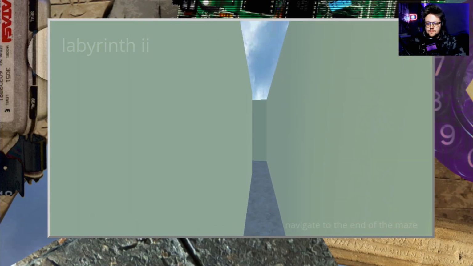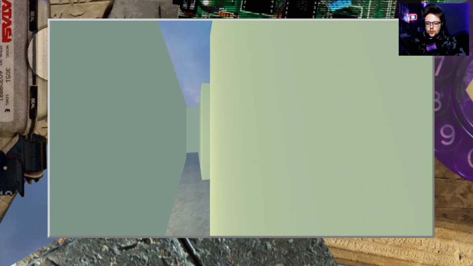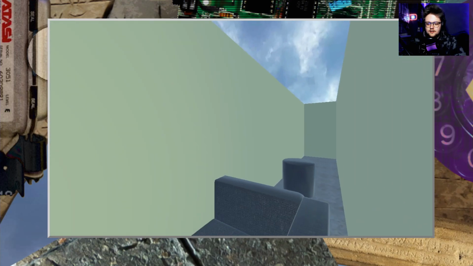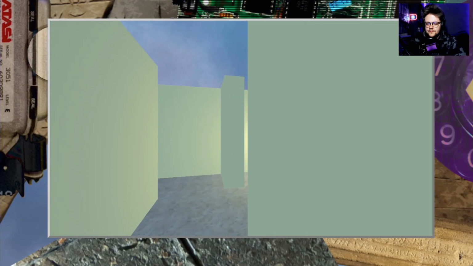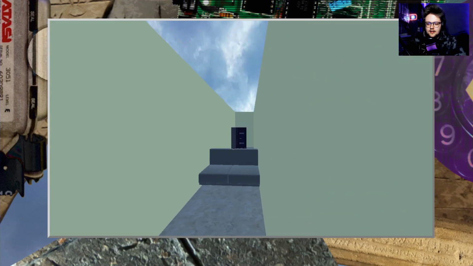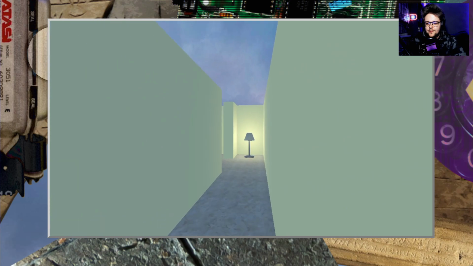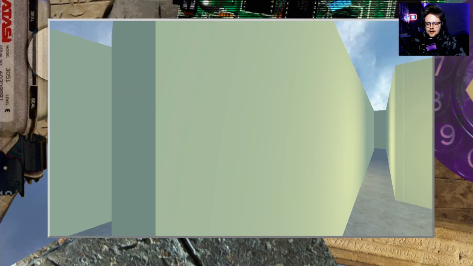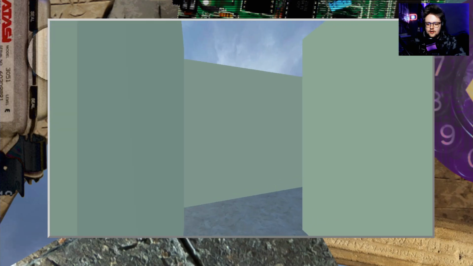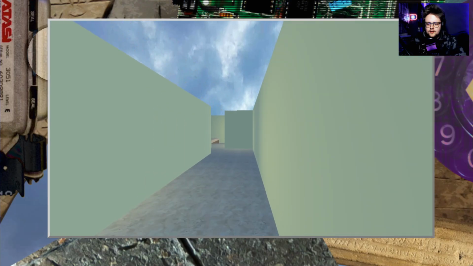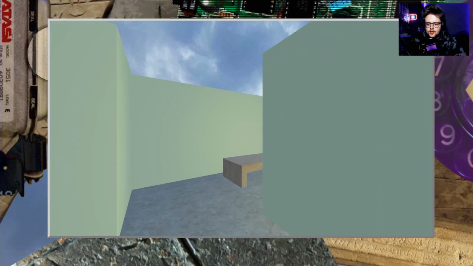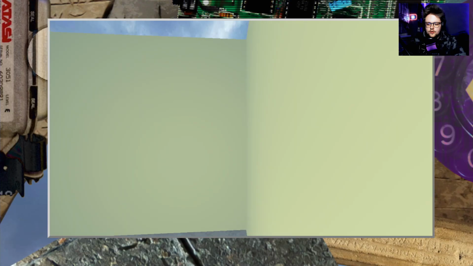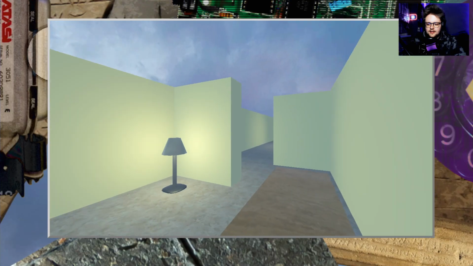Always take the right turns. Take the right wall and hug it. Go by the right wall and eventually we will get to the end. Is this the end? No, it's the freaking stupid cabinet that I did not solve. Don't like this cabinet at all. Is this the end? No, I came from here. Alright, I'm hugging the right wall and just going. Just going forward. Frick, that's not the end.